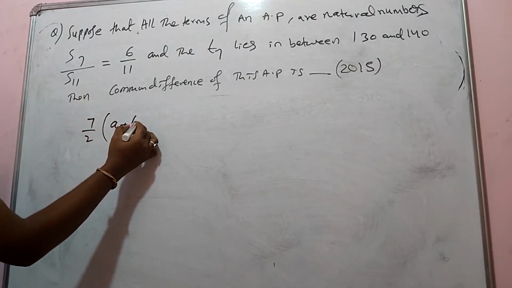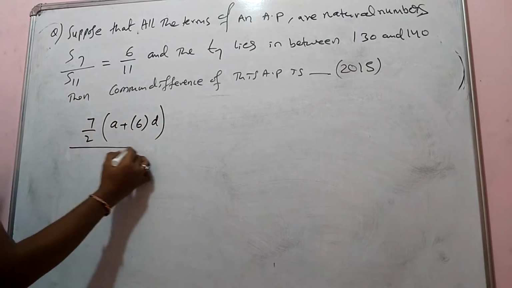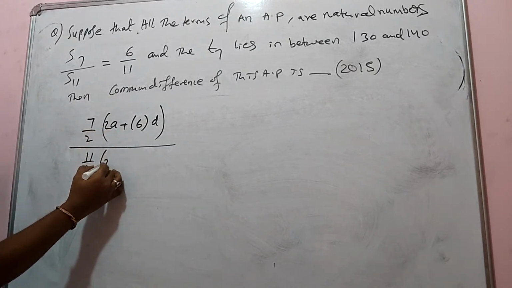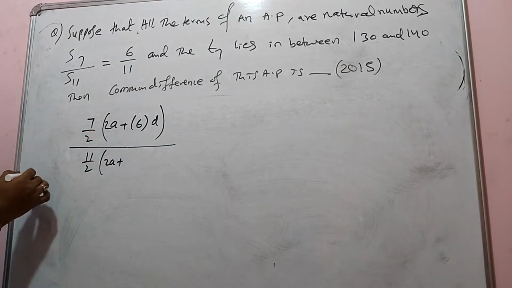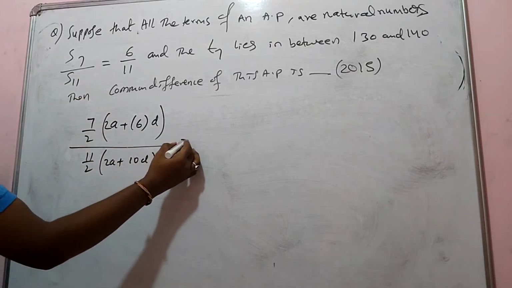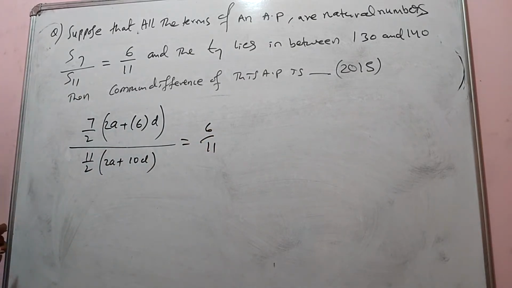7 minus 1, 6D, divided by 11 by 2 into 2A plus 11 minus 1, that is 10D, that is equal to 6 by 11. Okay, this is what they have given. 2 gets cancelled. Are you getting it?